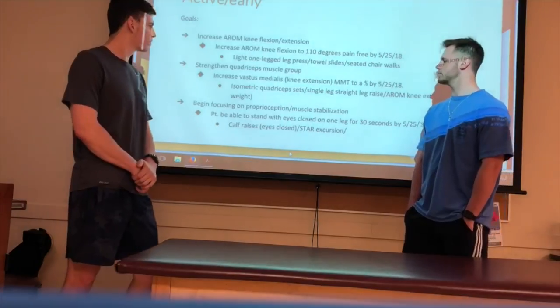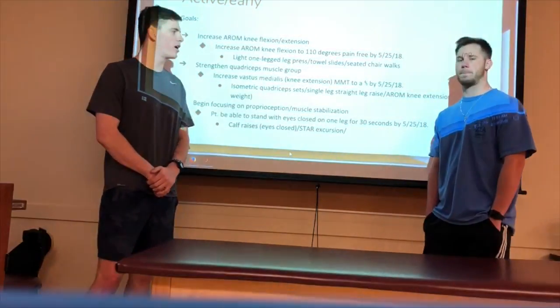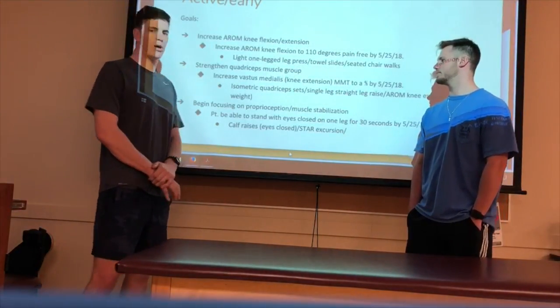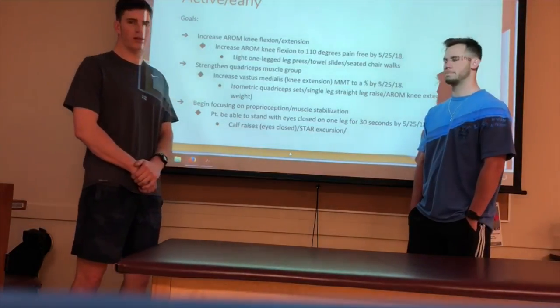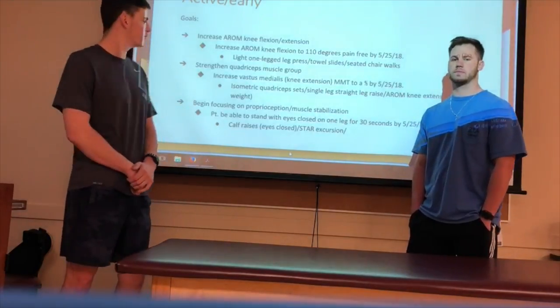For the quadriceps muscle group, we want to increase vastus medialis manual muscle test to a 4 out of 5 by 5/25/2018. To do this, we'd do some quad sets, some isometric quadricep contractions, single leg straight leg raise, and active range of motion knee extension.